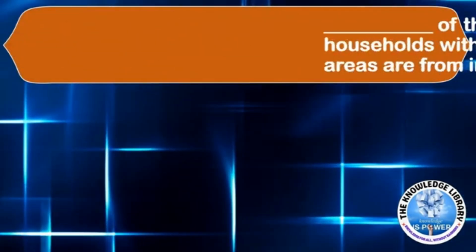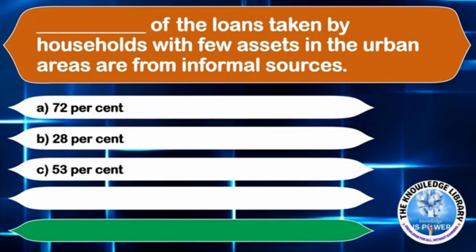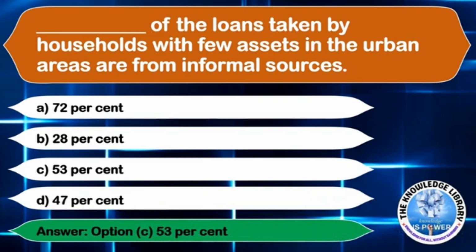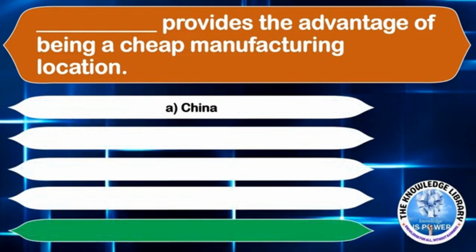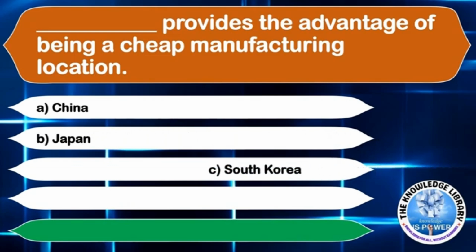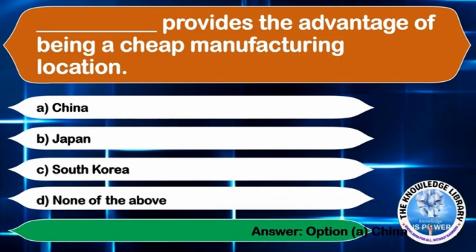The next question is, dash of the loans taken by households with few assets in the urban areas from informal sources. Option A 72%, Option B 28%, Option C 53%, or Option D 47%. The correct answer is Option C 53%. The next question is, dash provides the advantage of being a cheap manufacturing location. Option A China, Option B Japan, Option C South Korea, or Option D none of the above. The correct answer is Option A China.